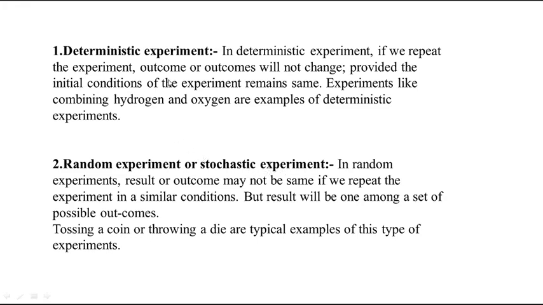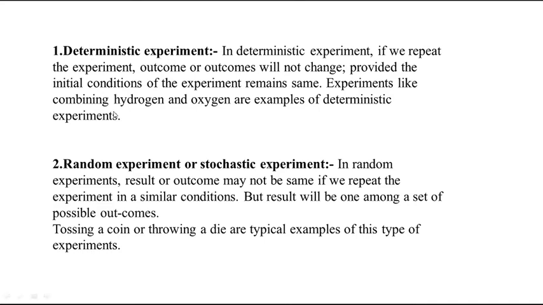So, what is a deterministic experiment? It is a physical activity which has one outcome or more than one outcome, and the outcome will not change if you repeat that experiment a number of times. For example, if you combine hydrogen with oxygen, you know what the outcome is, that is H2O. Even if you repeat that experiment a number of times, the outcome will not change. That kind of experiment is a deterministic experiment.